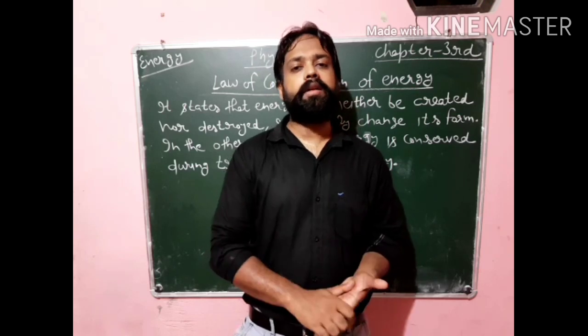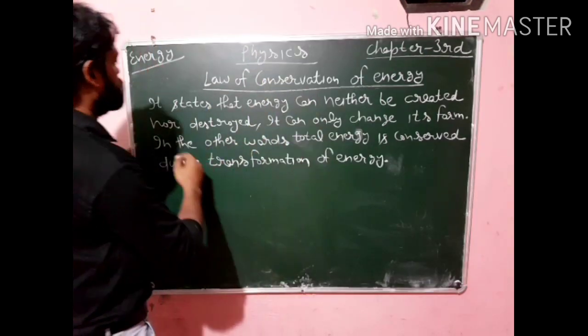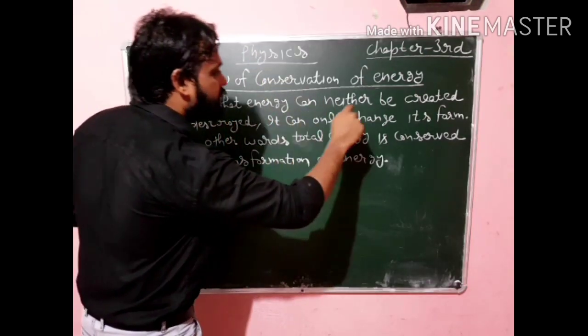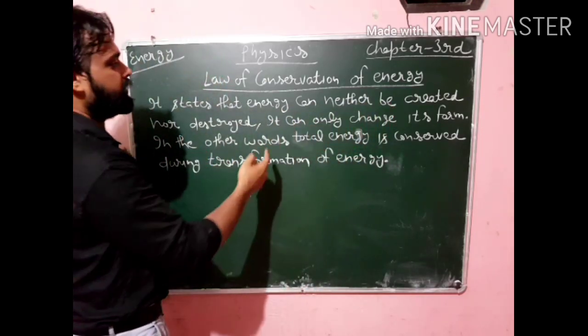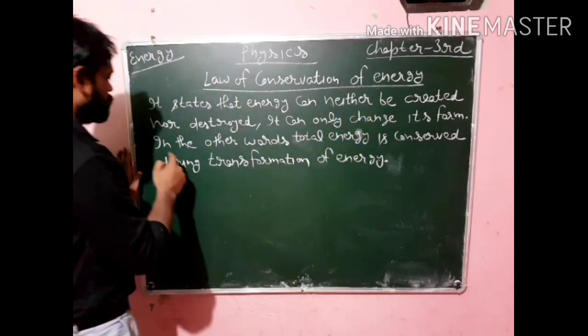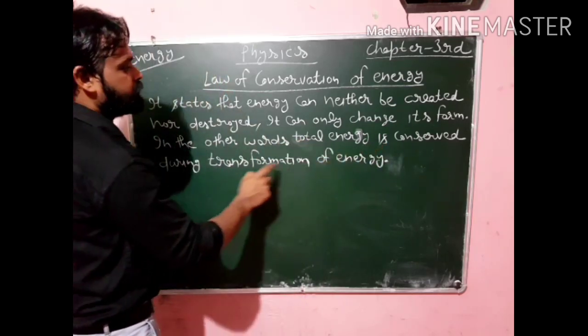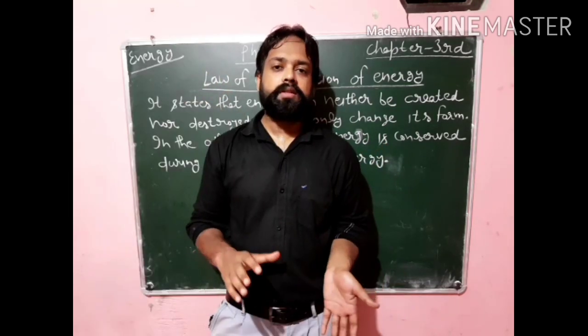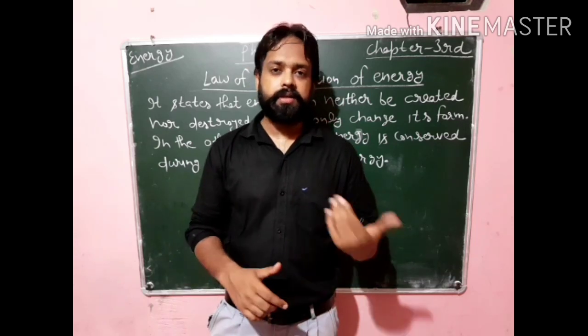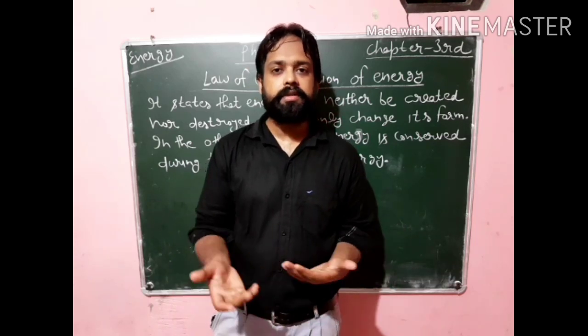So now you can see the definition. The law of conservation of energy states that energy can neither be created nor be destroyed. It can only change its form. In other words, total energy is always conserved during the transformation of energy. So I hope this is clear to you.